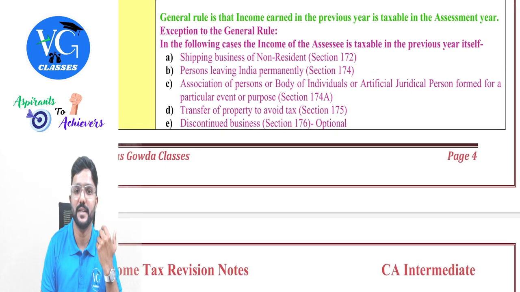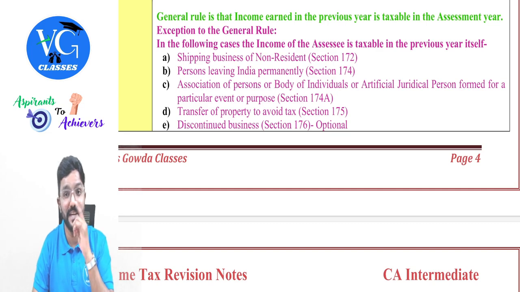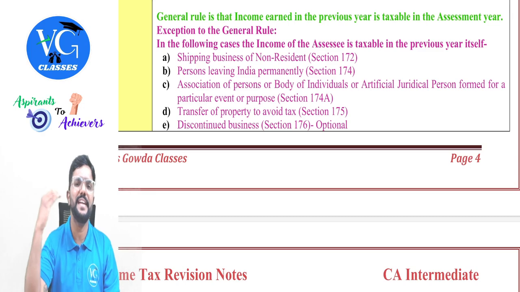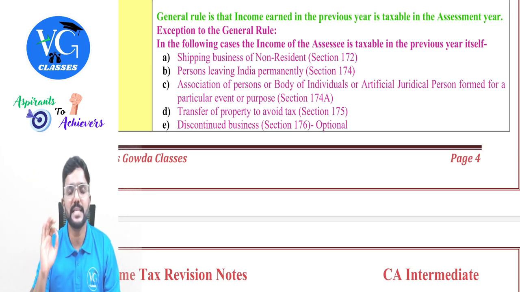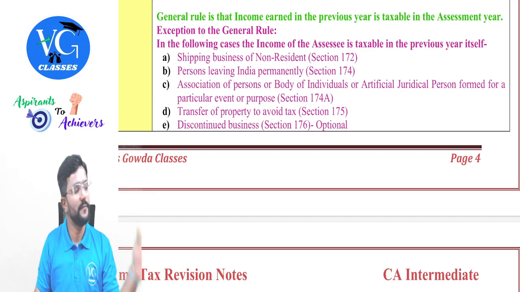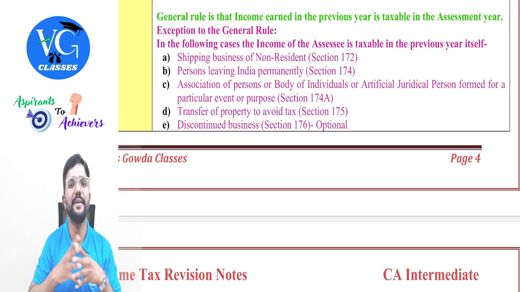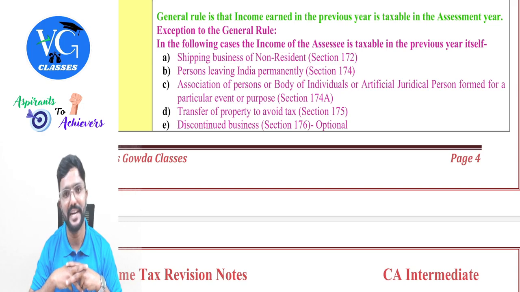Next, person leaving India permanently, section 174, that is our Vijay Mallya case. Similar to that. Yes, sir. When the income tax department or the assessing officer gets a smell that any assessee is leaving India permanently and has no intention to come back, can they charge tax on whatever income the assessee has earned till the date of departure in the previous year itself? Yes. From the beginning of the financial year till the date of departure, whatever income they have earned, they have to pay tax. Only then will they be allowed to leave India permanently.